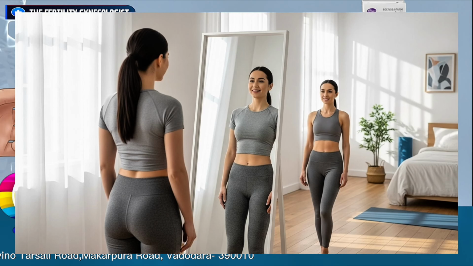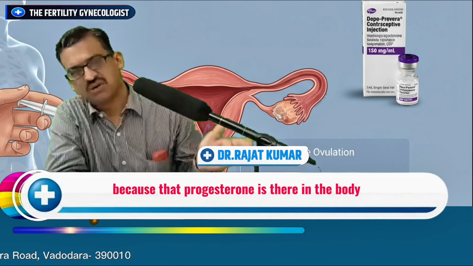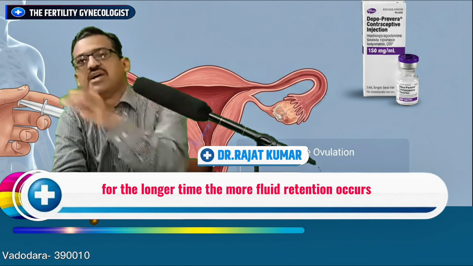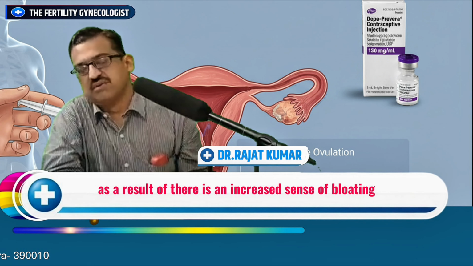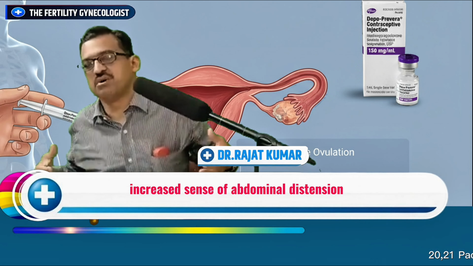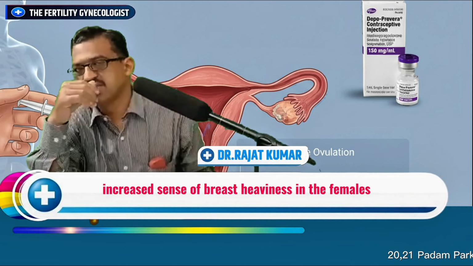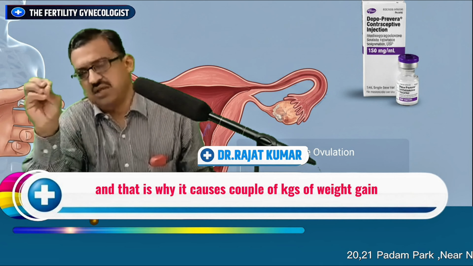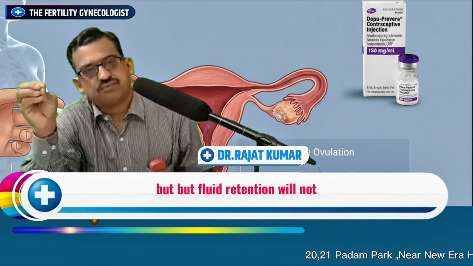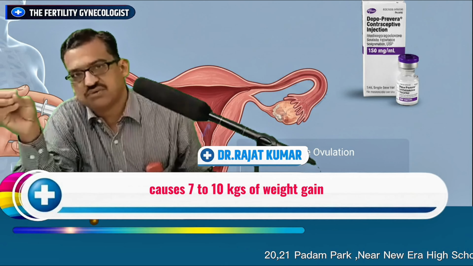The progesterone molecule basically causes fluid retention. Because of that fluid retention, 1 to 2 kg of weight gain occurs. Because that progesterone is there in the body for a longer time, the more fluid retention occurs. As a result, there is an increased sense of bloating, abdominal distension, and breast heaviness in the females, and that is why it causes a couple of kgs of weight gain. But fluid retention will not cause 7 to 10 kgs of weight gain.